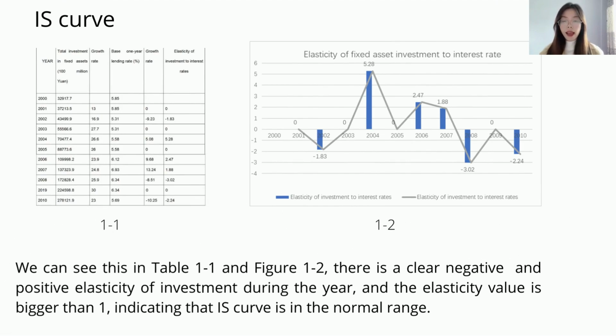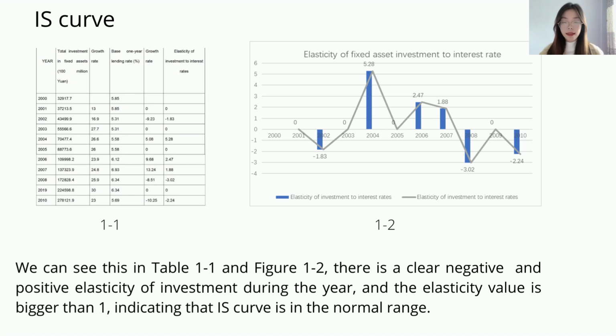First, outline an IS curve that is more in line with China's national conditions. We can see this in Table 1-1 and Figure 1-2. There is a clear negative and positive elasticity of investment during the years, and the elasticity value is bigger than 1, indicating that the IS curve is in the normal range.